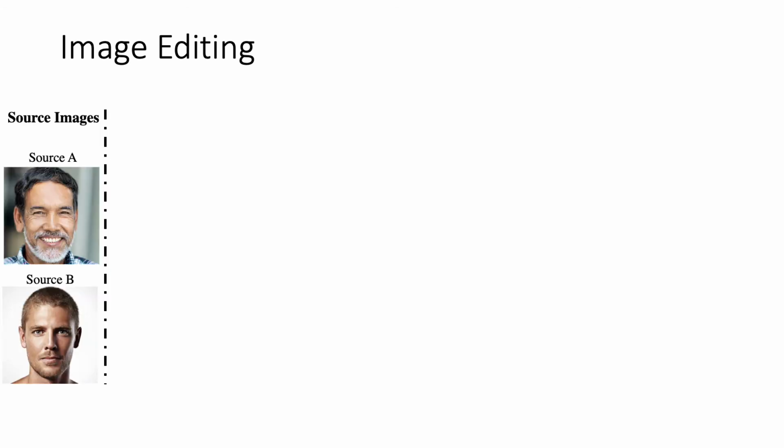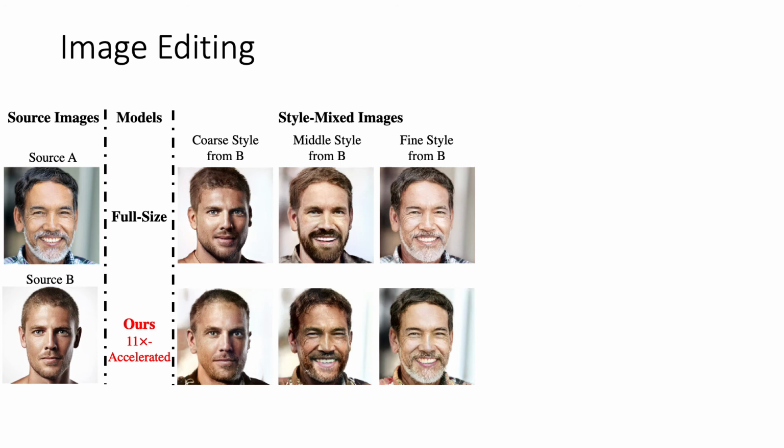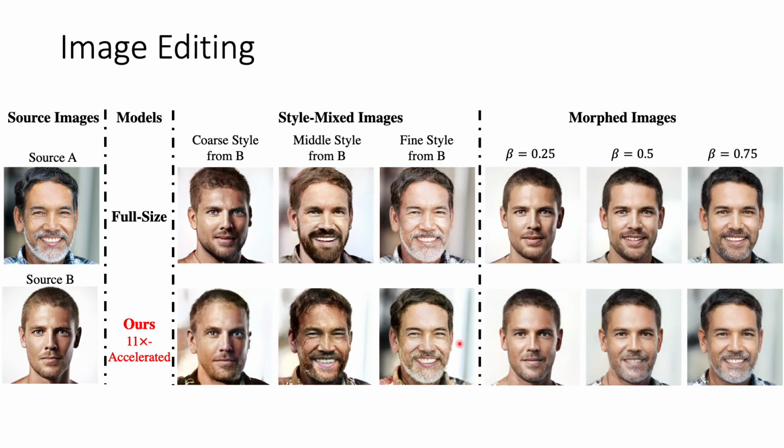We conduct editing tasks with real images. Given two source images, we conduct style mixing with both the full-size model and our accelerated model. Our model better preserves the person's identity. For image morphing, we find our transition is smoother than the full-size one, for example, in the beard region. These results show our model could have a smoother and more disentangled latent space.